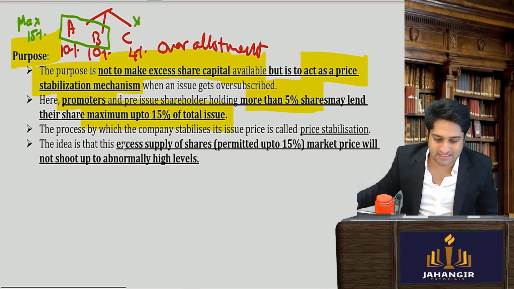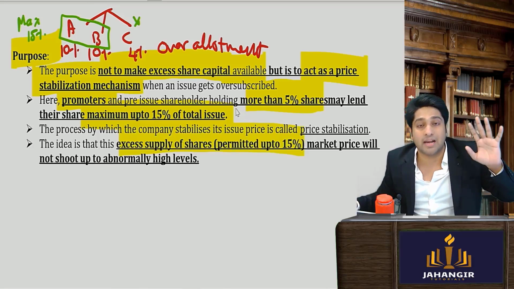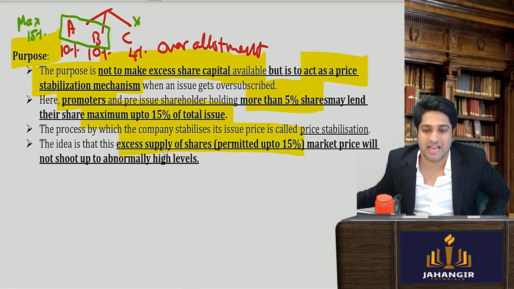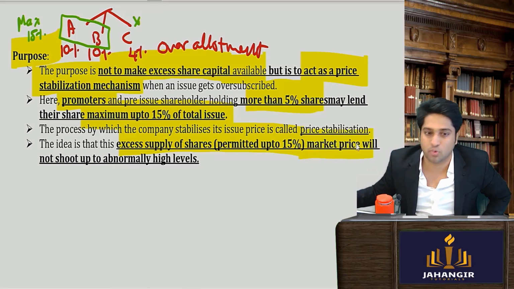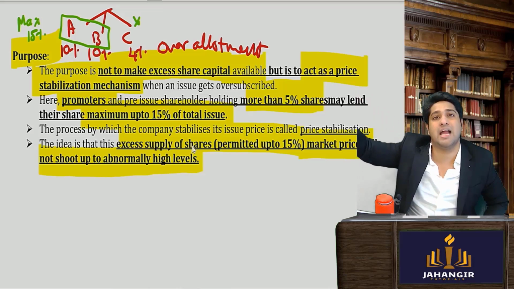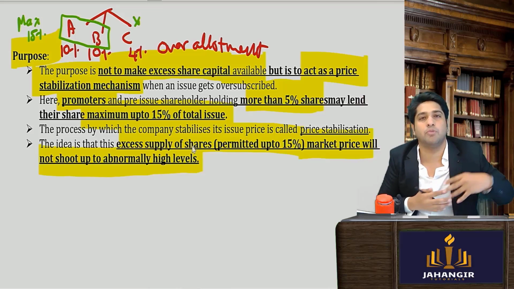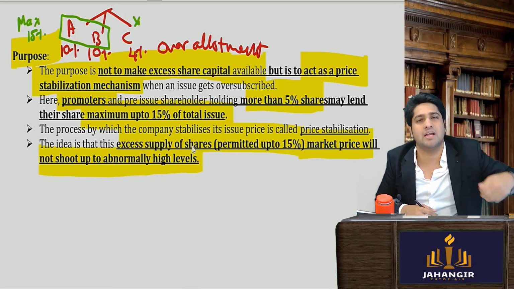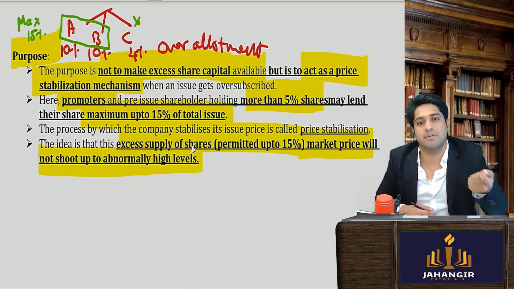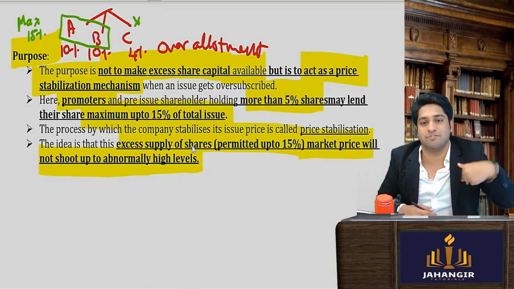Okay, so this excess supply in the market, will 1 lakh shares be floated or 1,15,000 shares? 1,15,000. So this excess supply of shares will ensure that the price does not shoot up to abnormally high levels. Because what happens if the price shoots up abnormally due to oversubscription, everybody demanding, it just goes up too high? That is also not a very good scenario because it will then crash. So we want it to be stabilized rather than have this massive fluctuation.